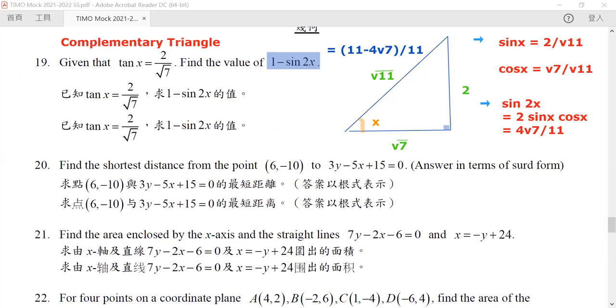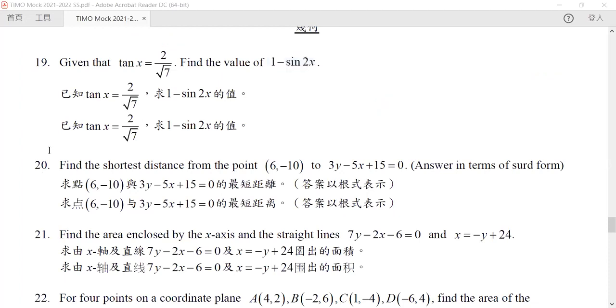Okay. So now let's go to our question 20. Find the shortest distance between our point 6, -10 to our curve 3y minus 5x plus 15. Now, for this question, there is nothing that we can talk about here other than using the famous equation of our distance formula, because this is a simple application of the formula.